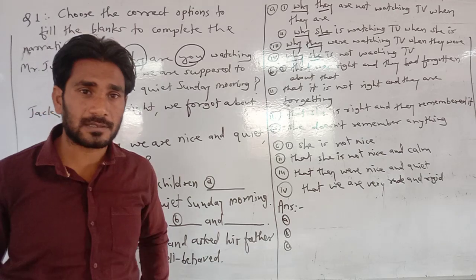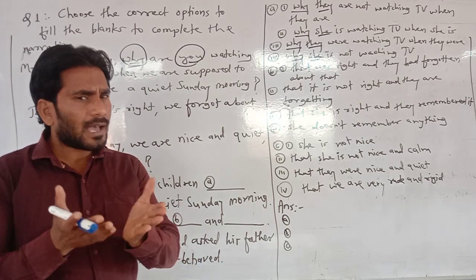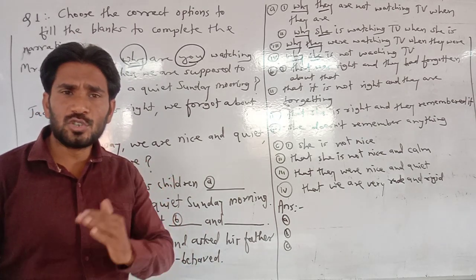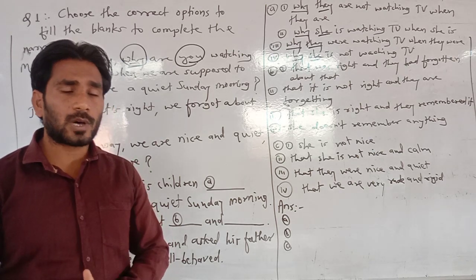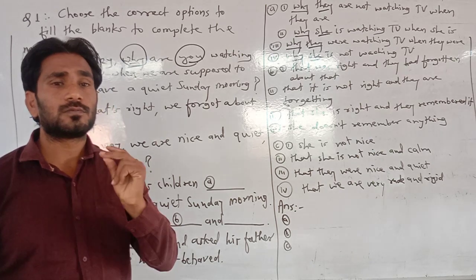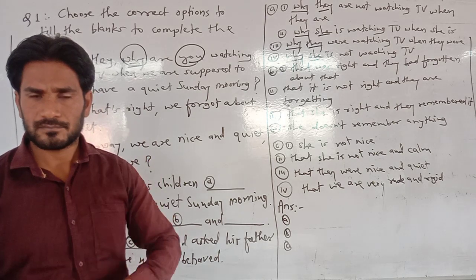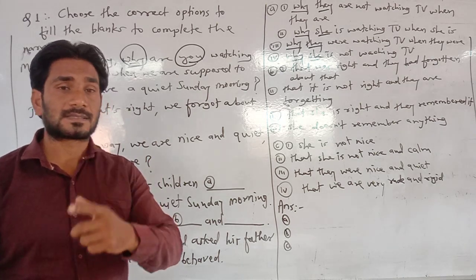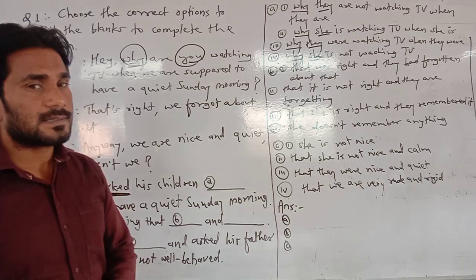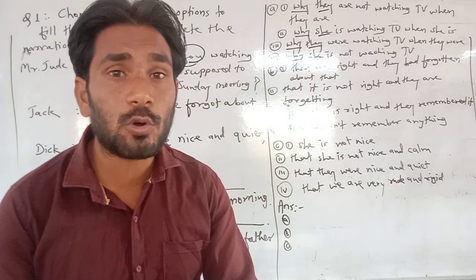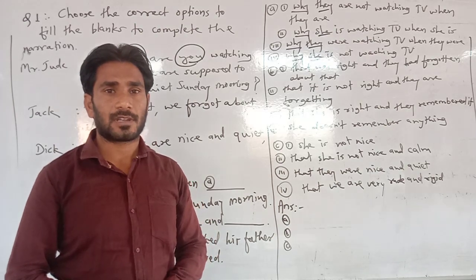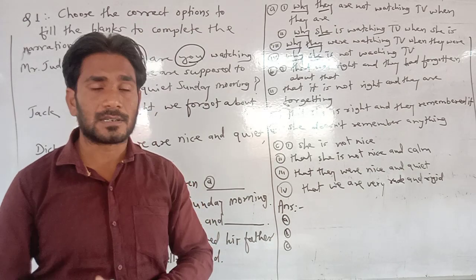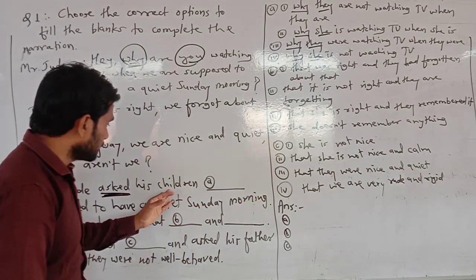Yes, you is the subject. And I have told you already, you is the second person pronoun, and second person pronoun changes according to what? Yes, you are right. Second person pronoun changes according to the listener. And what is listener there?